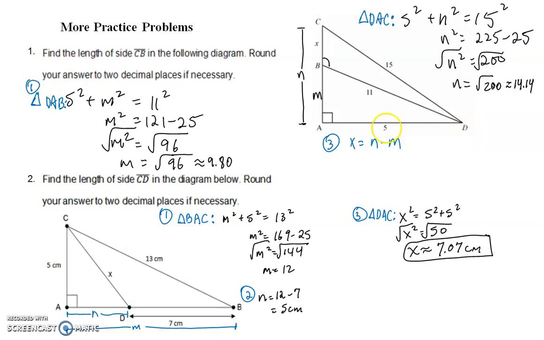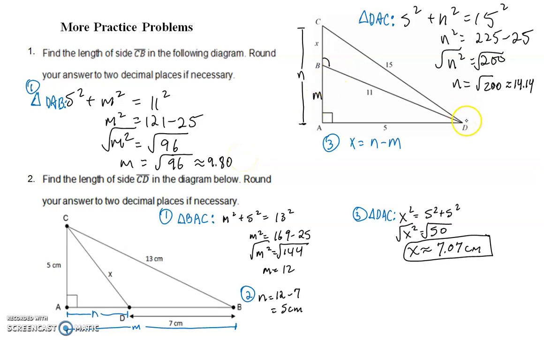BAD or DAB. And then once we know that amount, we can then figure out, well, we don't have to do it first, but then we can next find the length of DAC in triangle DAC, that vertical, which we'll call N, and then we subtract the two of them. So the first, like I said, 5 squared plus M squared is going to equal 11 squared in this triangle. We will go through the work, we get 9.8.